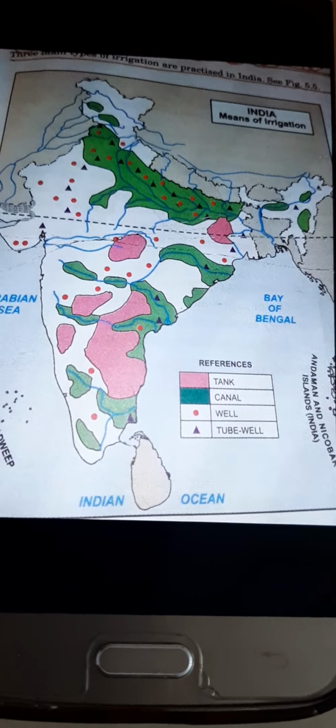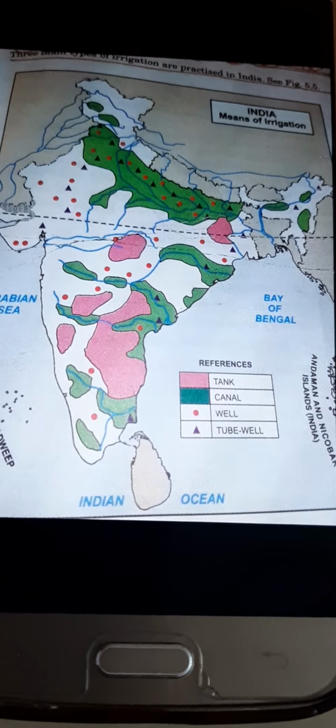Now we'll talk about those geographical conditions which make canal irrigation possible in northern India and quite difficult in the southern part of India. Why is canal irrigation very popular in northern India and not so much in southern India? Let's talk about it.